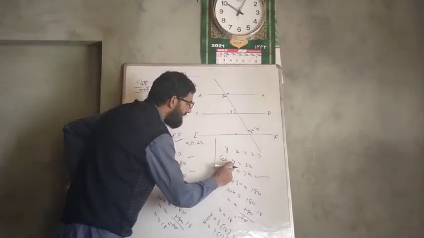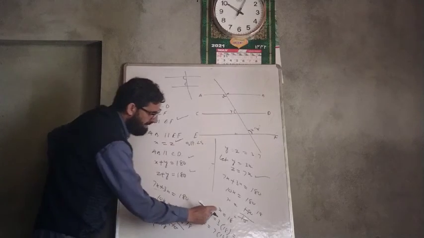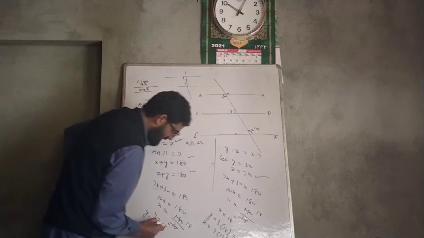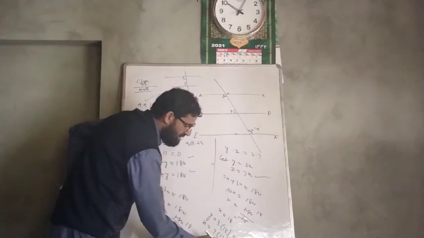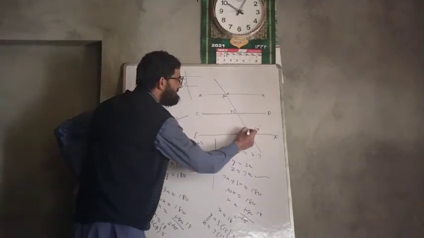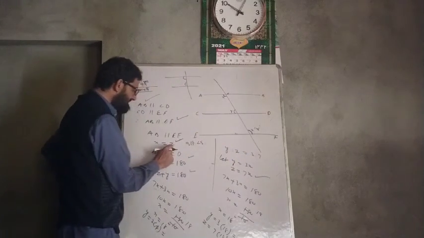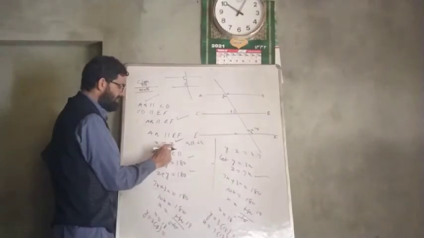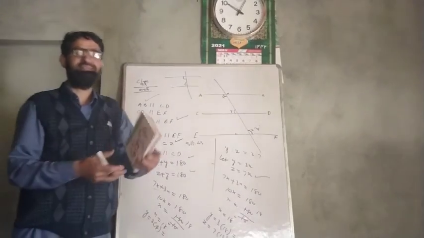But what is our Y? Y is equal to 3 into x, 3 into 18. Obviously that is 54. Similarly Z is equal to 7 into 18, that is 126. But what is Z? Z is equal to X. So when Z is 126, X is also equal to 126.